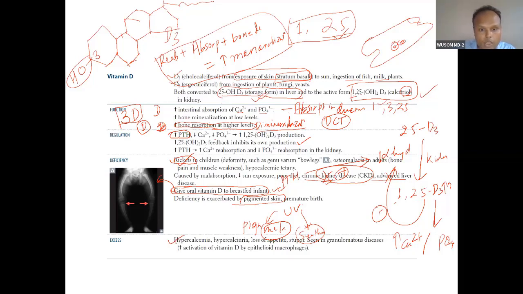Excess will cause hypercalcemia, hyperuricemia, hypercalciuria, loss of appetite, and stupor, which means lack of consciousness. It is seen in granulomatous disease, very important granulomatous disease, so we will talk about this a little bit. Remember this: excess occurs in granulomatous disease, where there is macrophage activity.